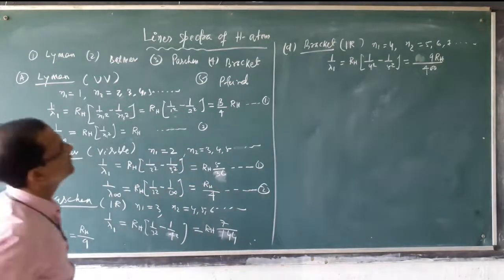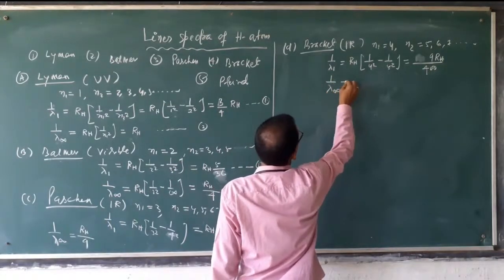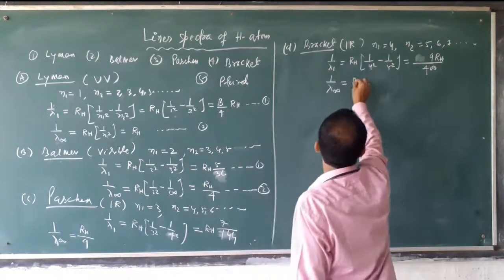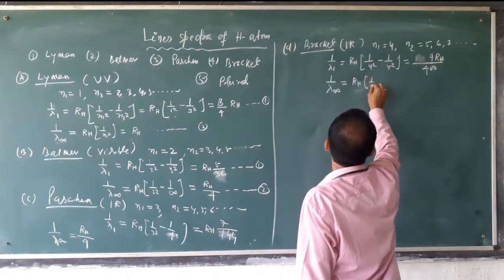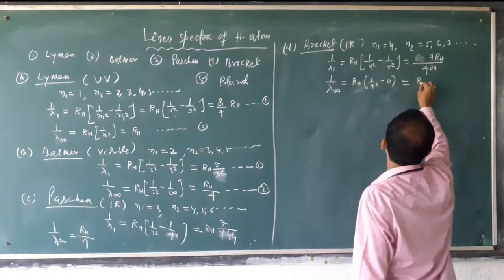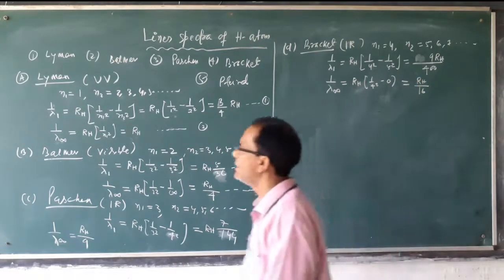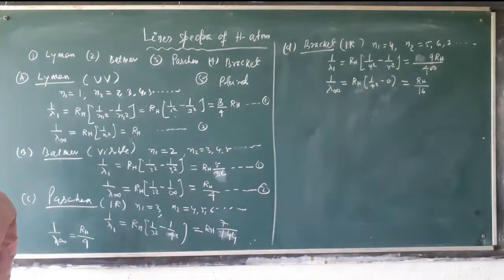Okay? Then 1 by lambda infinity will be how much? RH times 1 by 4 square minus 0. Then what is the answer? RH by 16. RH by 16. That is for infinity. RH by 16. Correct?